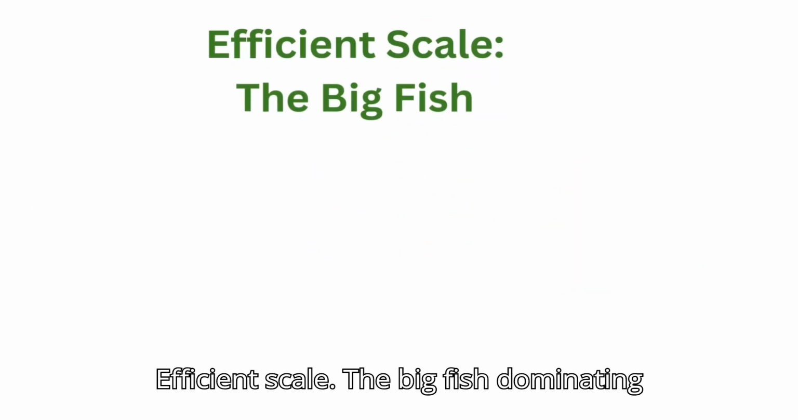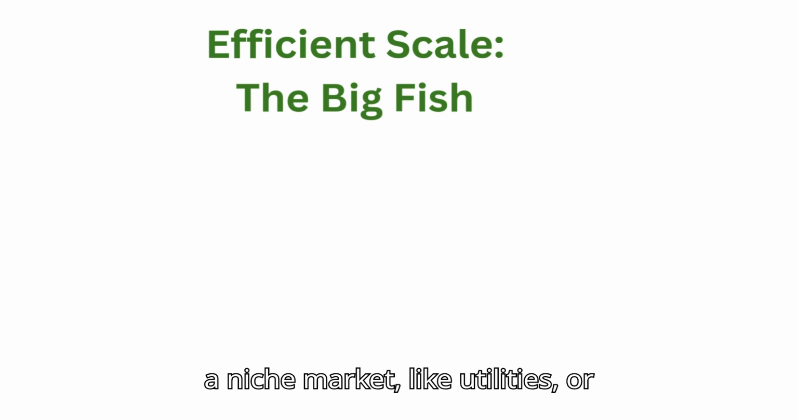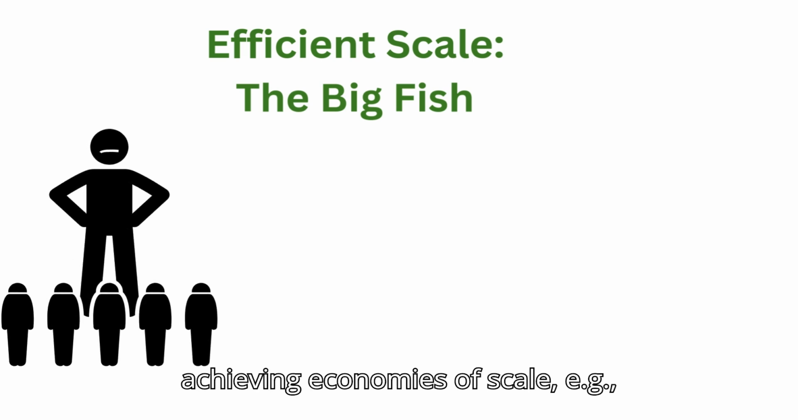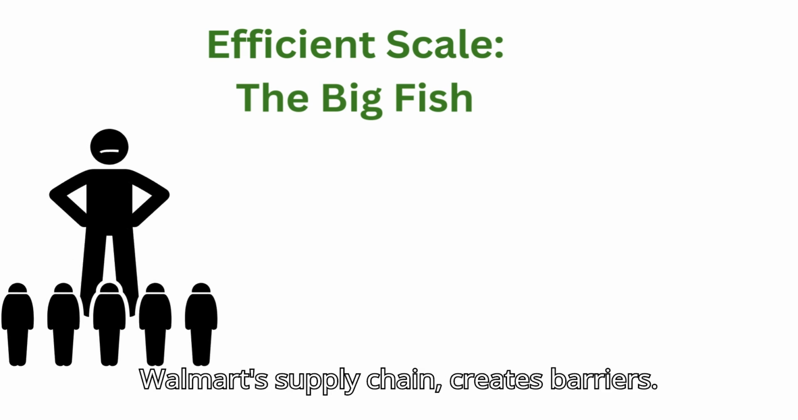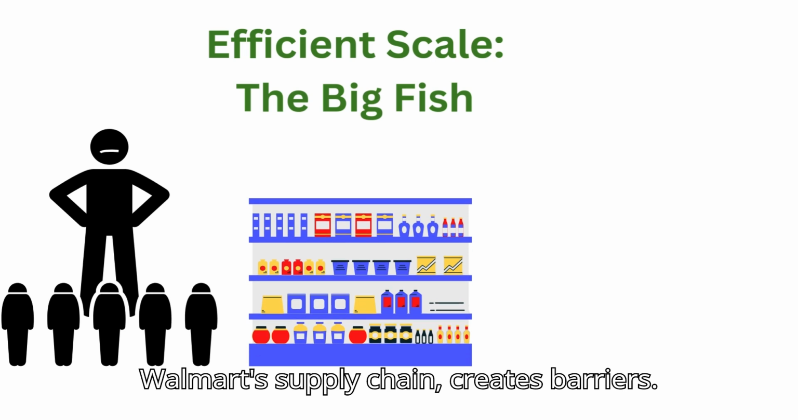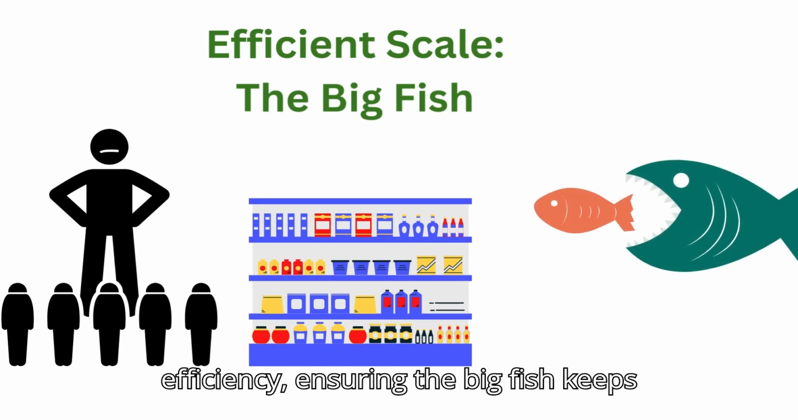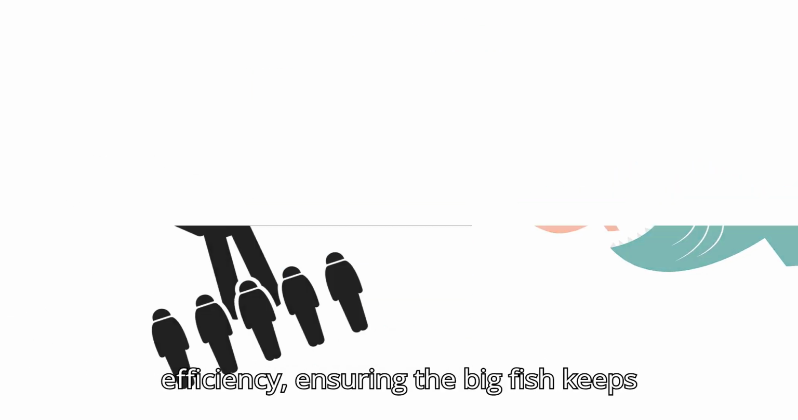Efficient scale: the big fish dominating a niche market, like utilities, or achieving economies of scale, e.g. Walmart's supply chain, creates barriers. Smaller rivals can't match the efficiency, ensuring the big fish keeps growing.